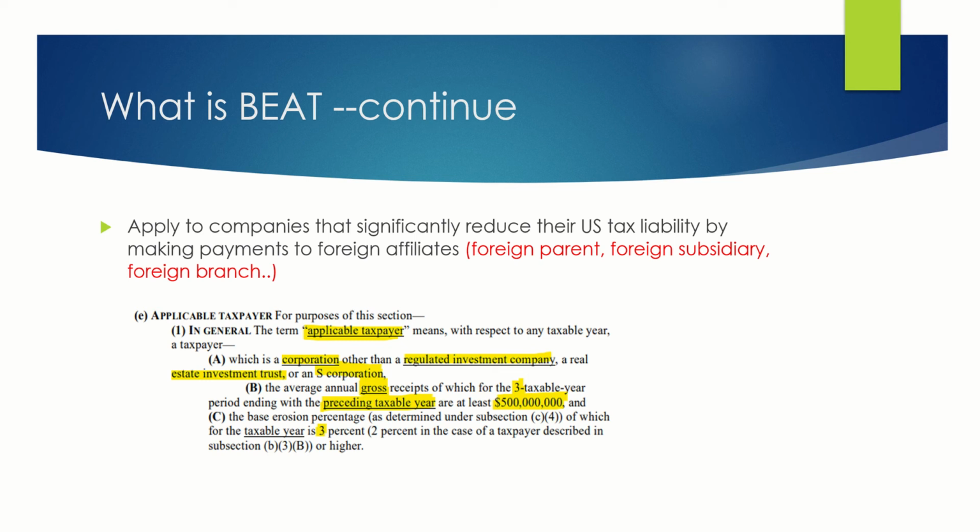The BEAT applies to an applicable taxpayer, which is any taxpayer that is a corporation other than RIC, REIT, or an S corporation, has an average annual gross receipts of at least 500 million over the three preceding taxable years, and has a base erosion percentage for the taxable year of at least 3%. 2% is for certain banks and security dealers.